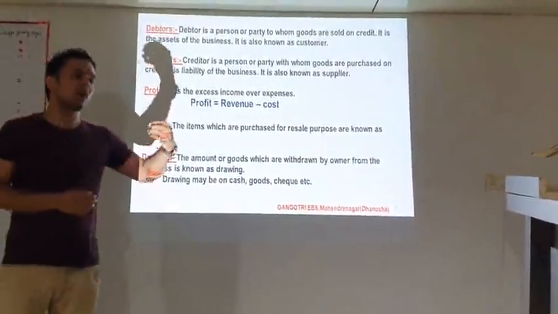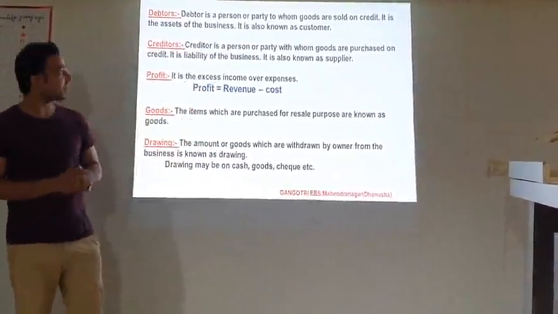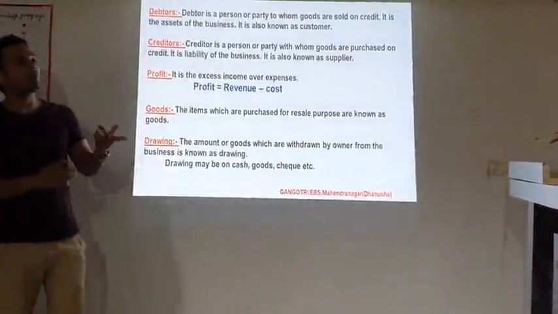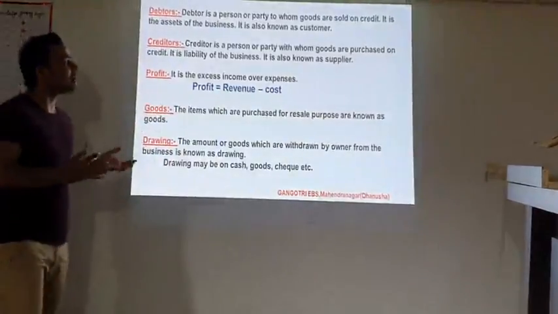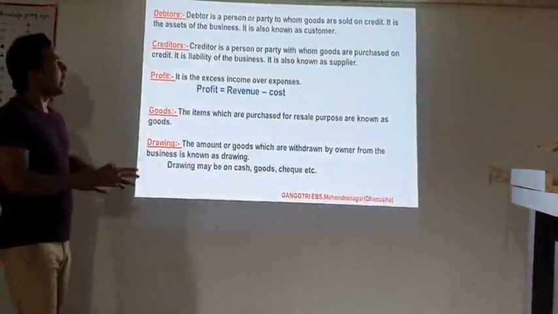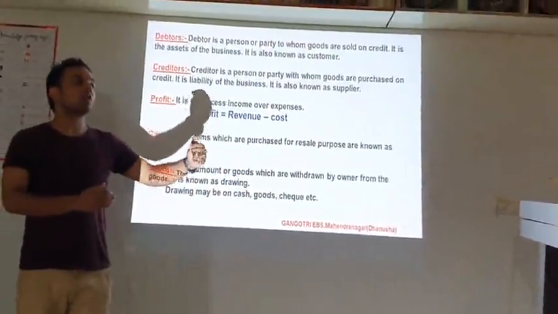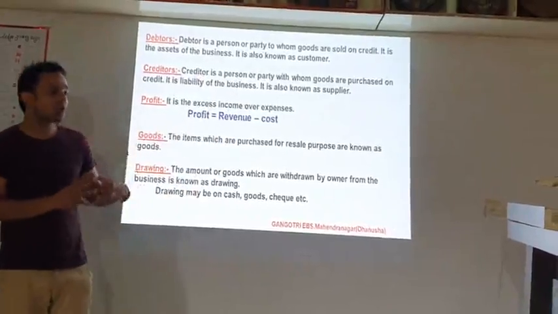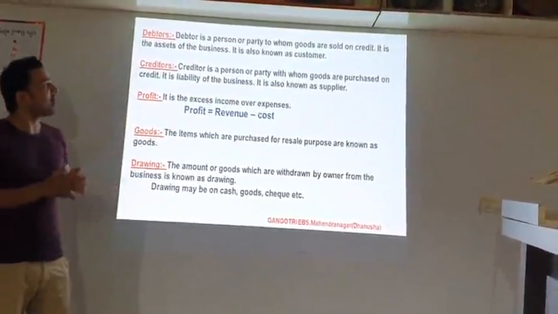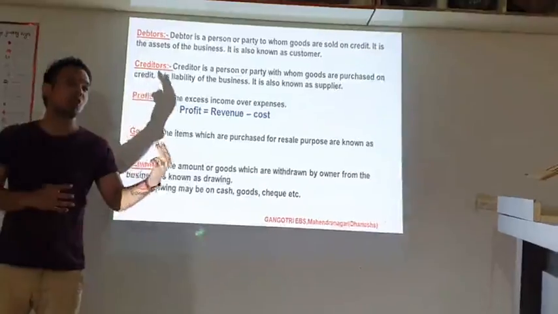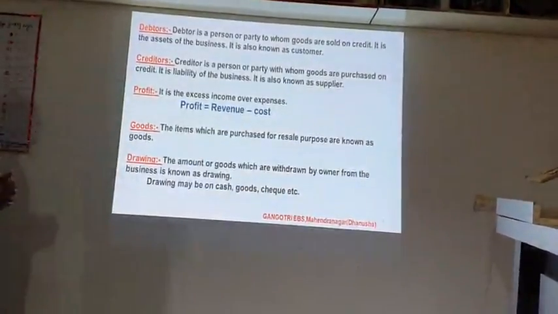When we sell goods for cash, that person is also our customer. But here, customer means the person or party to whom goods are sold on credit. If we sold the goods on cash, that is not our debtor. For that, we have to sell the goods on credit.